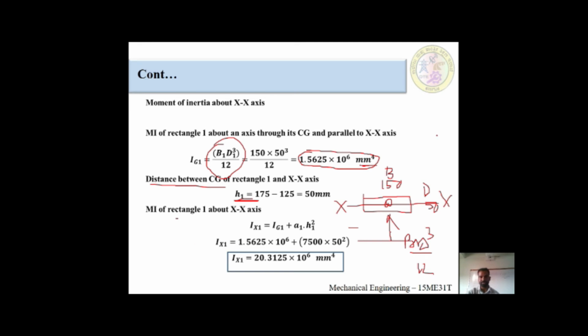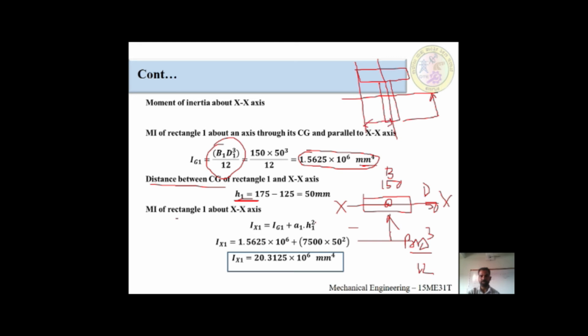I will explain properly. This is the T section. From here to here, this is the center of gravity.